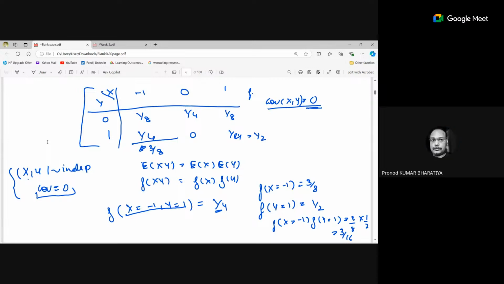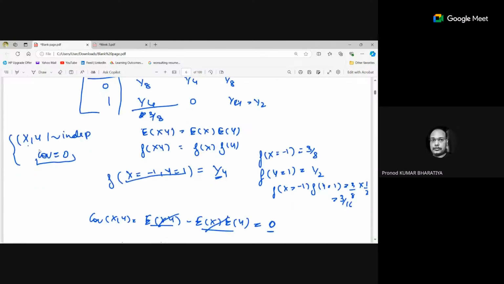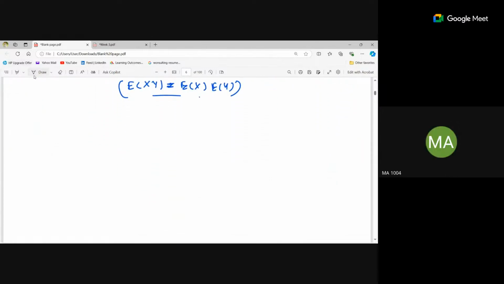So sir, I am thinking in the reverse. If we know that x and y are dependent, then in that case covariance will not be equal to 0. Not necessarily. That I am trying to understand. It can be anything. It can be 0 or it cannot be 0. Correct. Okay. Is it clear now? Yes, ma'am. The covariance part is clear?